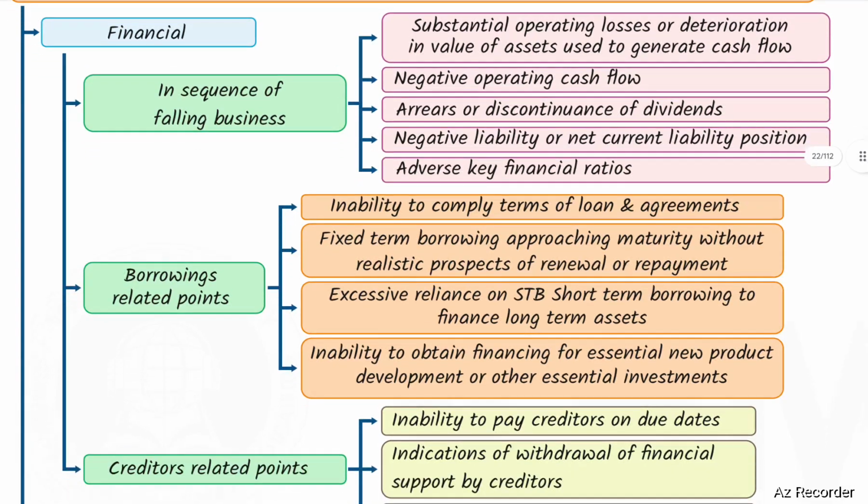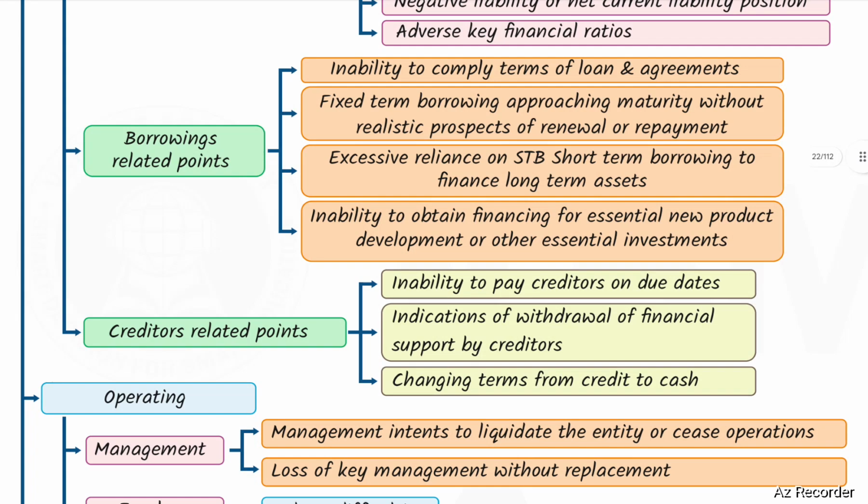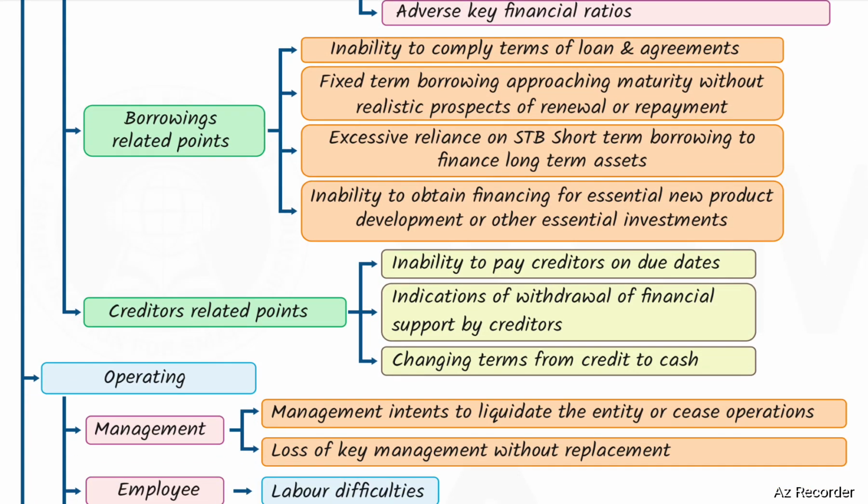Next, borrower related points: inability to comply with terms of loans and agreements, fixed term borrowing approaching maturity without realistic prospects of renewal or repayment, excessive reliance on short term borrowings to finance long term assets, inability to obtain financing for essential new product development or other essential investments.